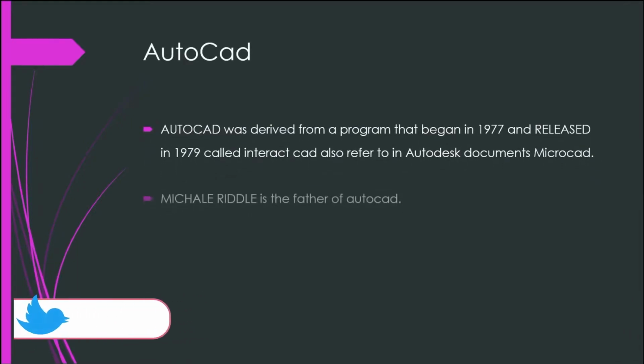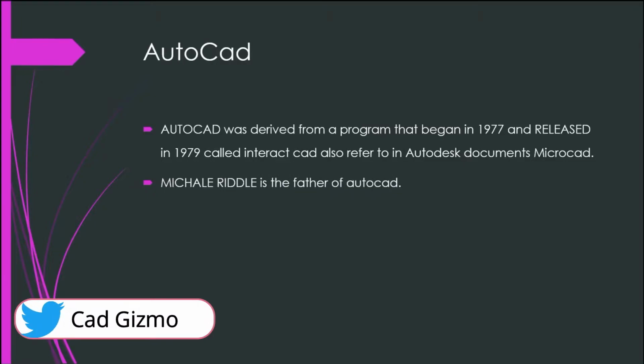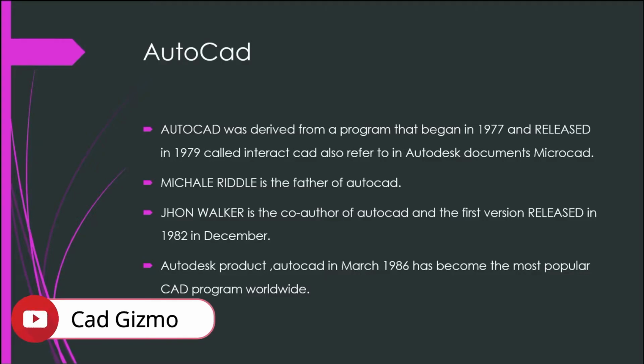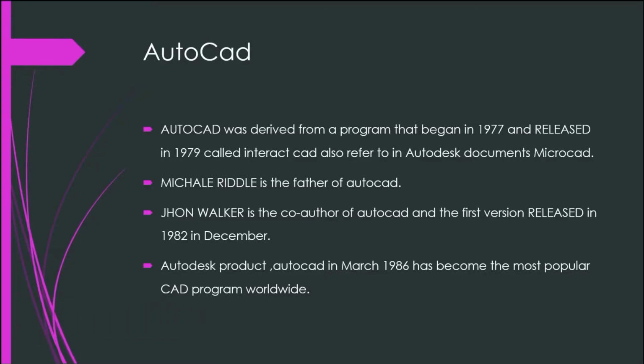AutoCAD was derived from a program that began in 1977 and was released in 1979, called Interact. CAD is also referred to in Autodesk documents as MicroCAD. Michael Riddle is the father of AutoCAD and John Walker is the co-author of AutoCAD, and the first version was released in December 1982. The Autodesk product AutoCAD, in March 1986, had become the most popular CAD program worldwide.